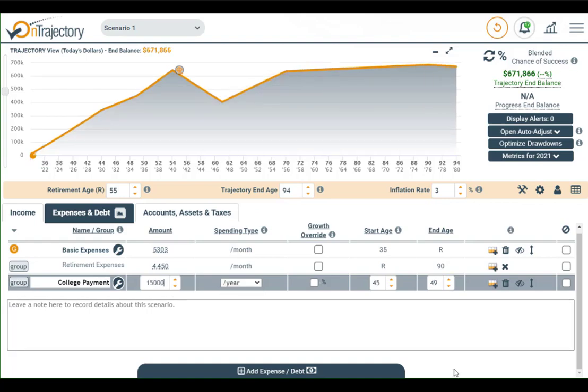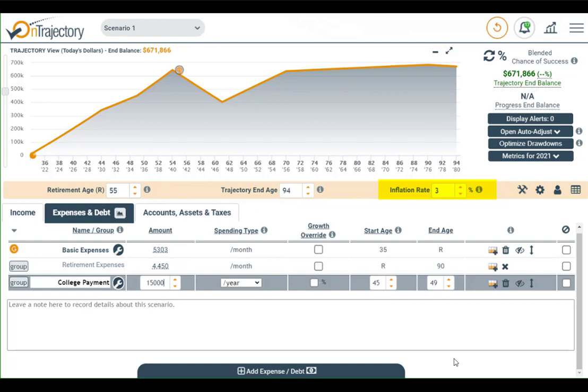Now, something that may have occurred to you when I was talking about recurring expenses is inflation. I'm sure you know from experience that things cost more now than they did 10 years ago and are likely to cost still more 10 years in the future. By default, all expense and income items increase with inflation, and that's based on the inflation rate located here.